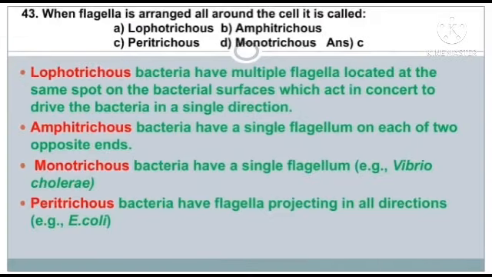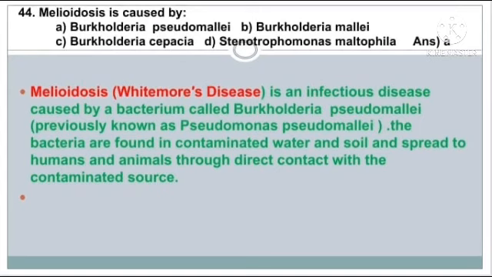Question number 43. When flagella are arranged all around the cell, it is called? The answer is option C, peritrichous. What is lophotrichous? Lophotrichous bacteria have multiple flagella located at the same spot on the bacterial surface, which act in concert to drive the bacteria in a single direction. Amphitrichous bacteria have a single flagellum on each of two opposite ends. And monotrichous bacteria have a single flagellum, example Vibrio cholerae. Peritrichous bacteria have flagella projecting in all directions, example E. coli.